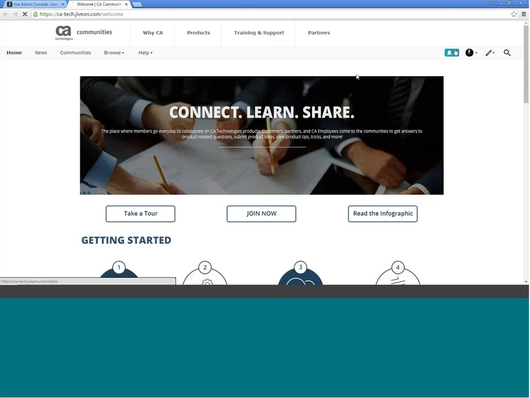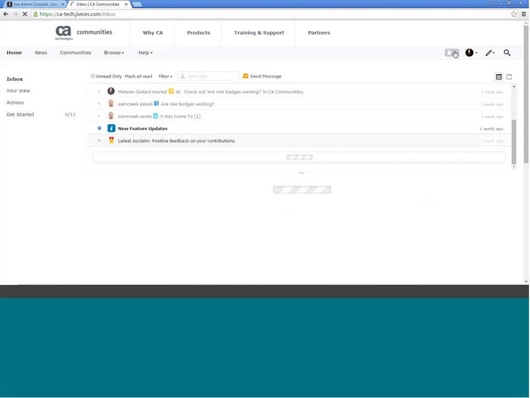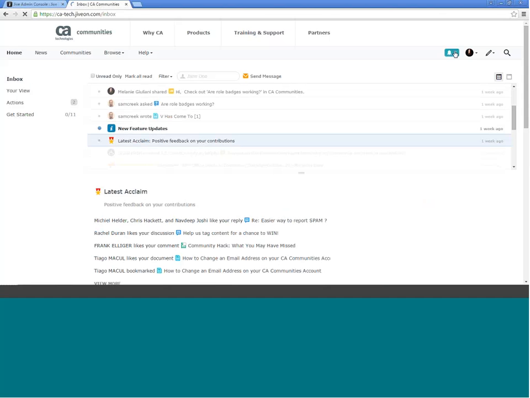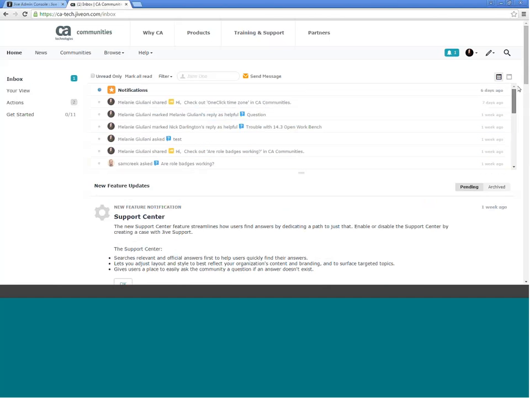So let's take a look at your inbox. If you click on the notification up at the top, the first thing you'll notice is that there is no longer a drop-down that will show you the notifications. From now on, when you click on that inbox notification, you'll be brought right to your inbox to see all of the notifications that are available for you. Same way as the old system, if you click on it, it'll be marked as read, and you'll see that the notification up at the top bar will decrease. So the inbox is generally the same, but there is one addition to this inbox section, and it's called Your View.